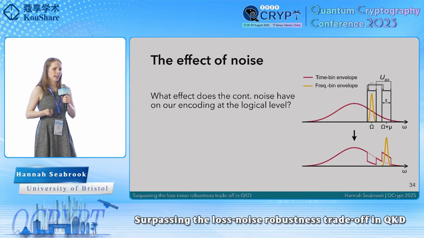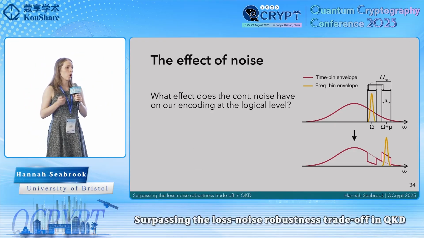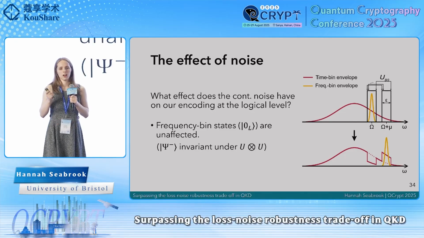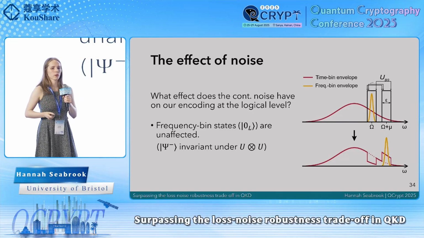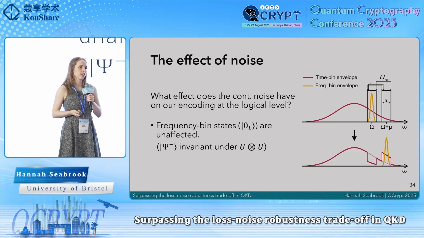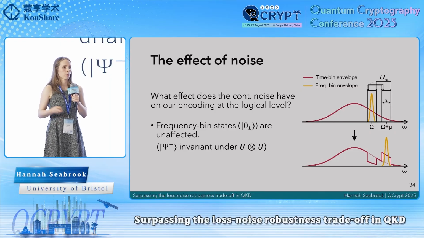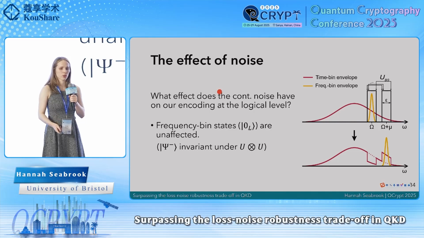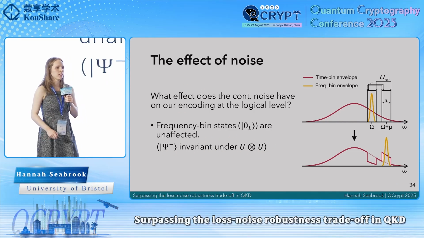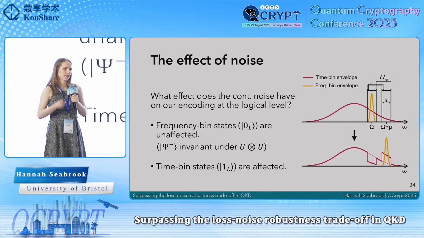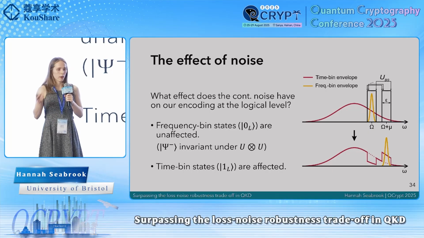Okay, so what effect does this noise have on the logical level of our encoding? Well, our frequency bin states, so our logical zero states, are going to be unaffected by the noise. The reason being is that we said that they are encoded in these antisymmetric frequency bin states, and we're applying a unitary on frequency bins, and we saw earlier that the antisymmetric Bell state is invariant under such operations. The time bin states, the logical 1 states, in contrast, will be affected. So how are they affected?